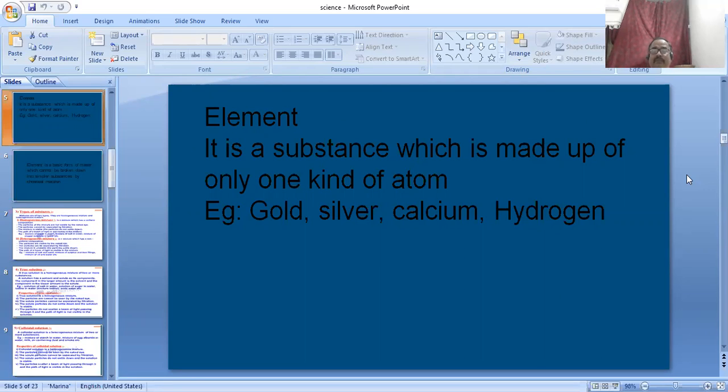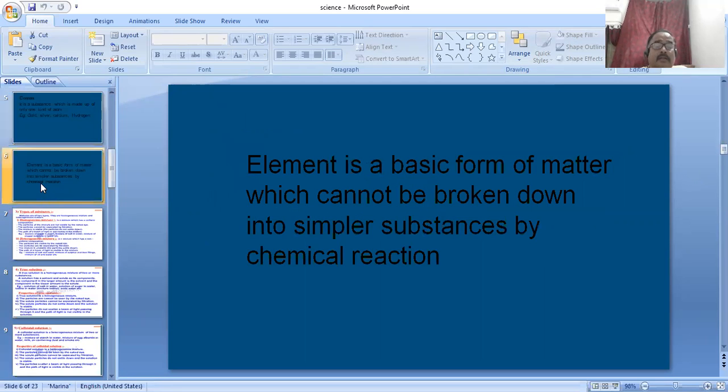So these are some facts about metals. Dear students, an element is a basic form of matter which cannot be broken down into simpler substances by chemical reaction. The next type of element is non-metal.